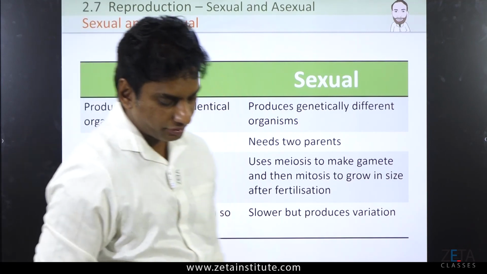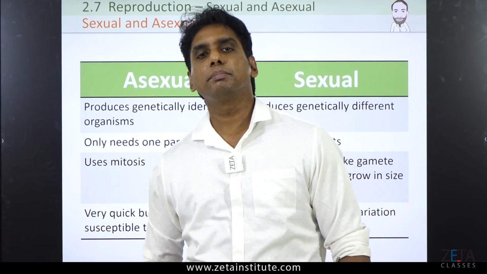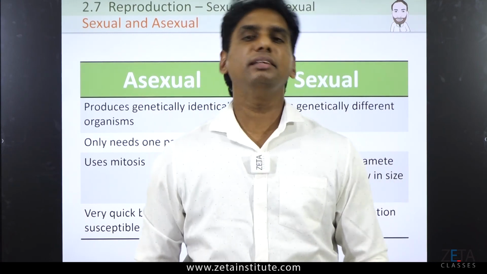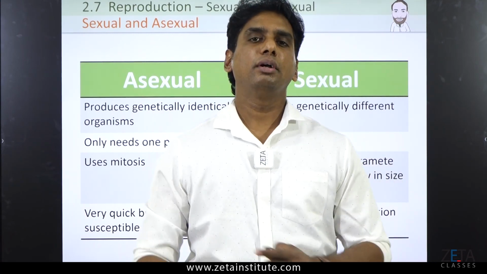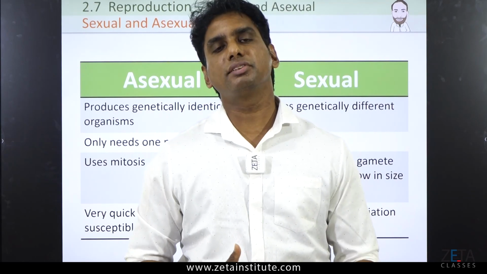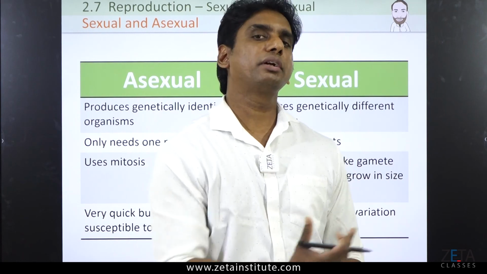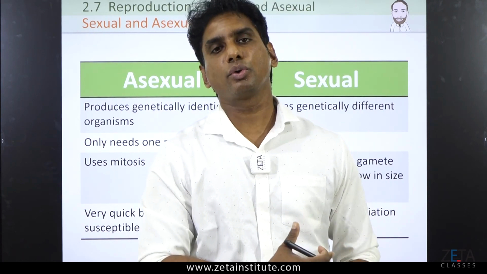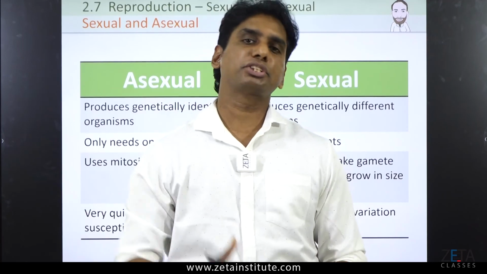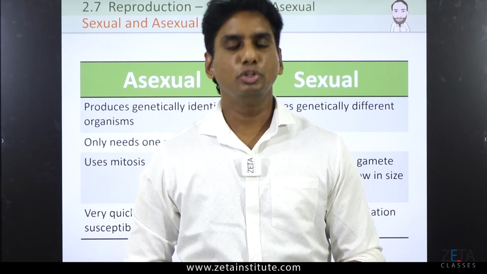This is the basic difference between sexual and asexual reproduction, and it is easy to understand how they differ and what is required for asexual reproduction in invertebrates or lower organisms and sexual reproduction in higher animals including human beings.